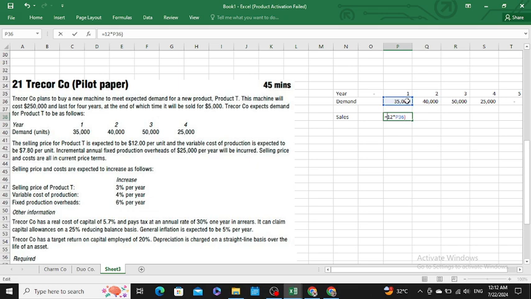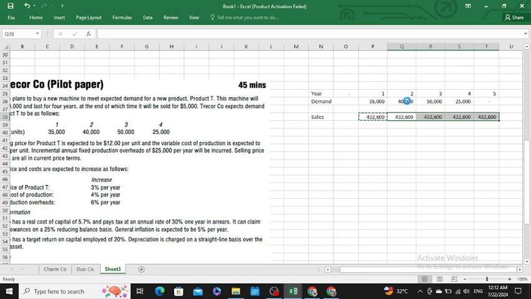Then we also have a general inflation rate, which is calculated in the current price term, which means from year 1, that is 1.03. Okay, sir. Then we would apply all this to the second year: 12 multiplied by 40,000 and into 1.03 raised to the power 2, sir, because it is inflated twice in year 1 and year 2.